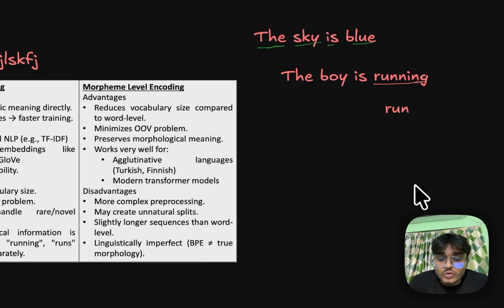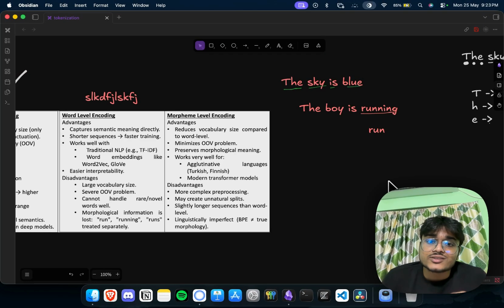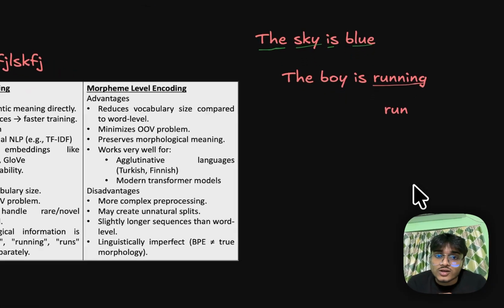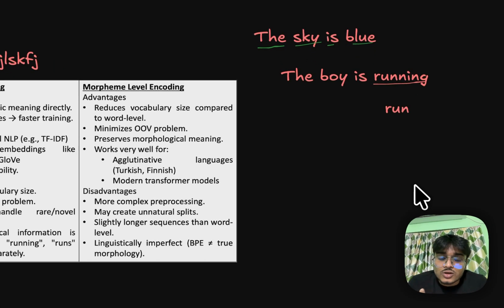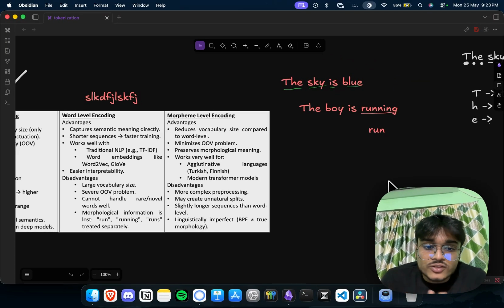What do we mean by morphology? Morphology is the kind of language study where we differentiate the actual word from the helping verbs, or the "ed" and "ing" which we add to the word to make it a verb or helping verb. That kind of thing is what we call morphology, okay?